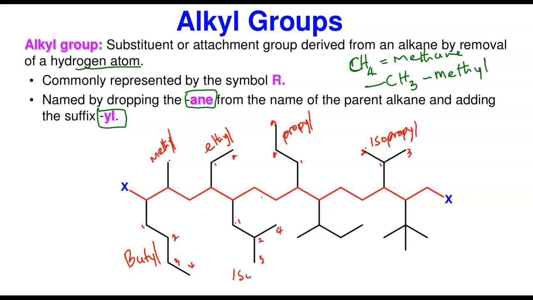This is isobutyl. And now what about this one? This is sec-butyl. Sec-butyl and tert-butyl must be written with a hyphen because sec is a kind of prefix to them. So this is 1, 2, 3, 4. You look at how this looks like this one, then you extend it a little bit again. So this is sec-butyl. You have to add this there.